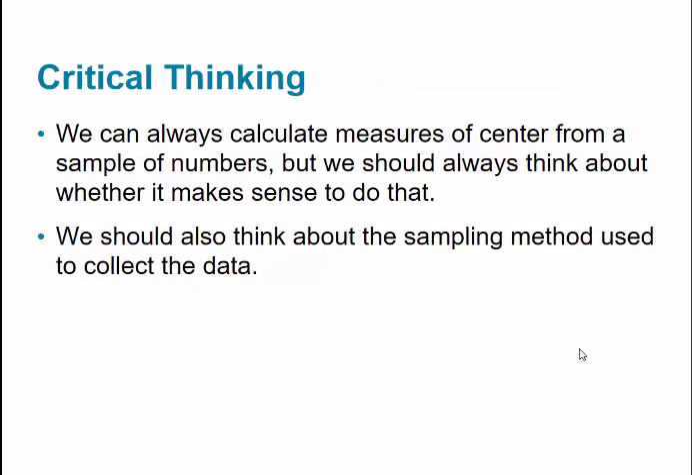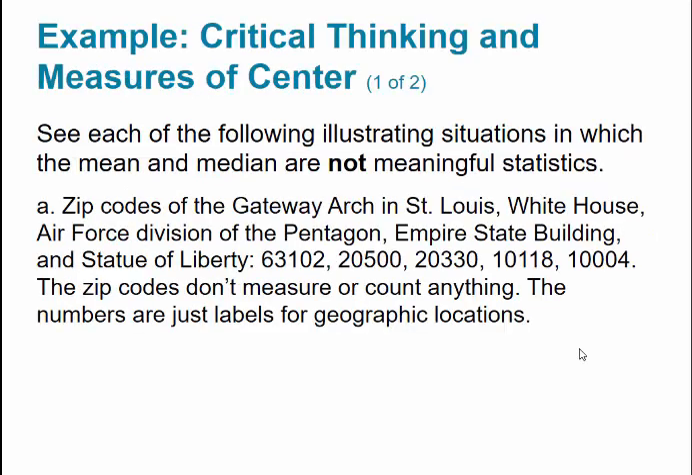So some critical thinking: we can always calculate measures of center from a sample of numbers, but we should always think about whether it makes sense to do that. We should also think about the sampling method used to collect the data. So here's some critical thinking on measures of data. Each of the following illustrates situations in which the mean and median are not meaningful statistics. Just because they're values doesn't mean that it's going to be meaningful to find the mean or the median.